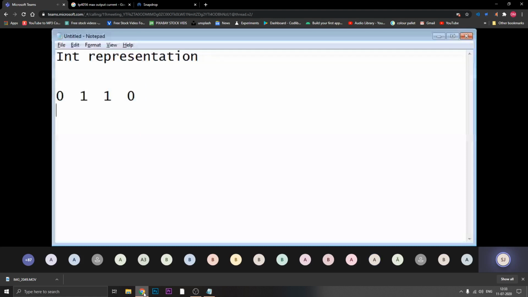First, I have to calculate 1's complement. What is the meaning of 1's complement? Whatever number is given to you, you simply make the opposite of it. Wherever 0 is there, put 1. Wherever 1 is there, put 0. So this is your 1's complement. For 0110, the 1's complement is 1001.